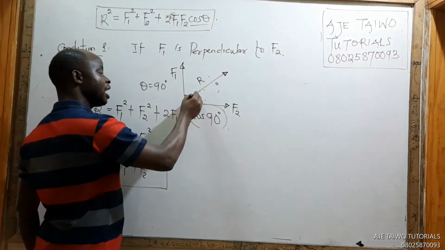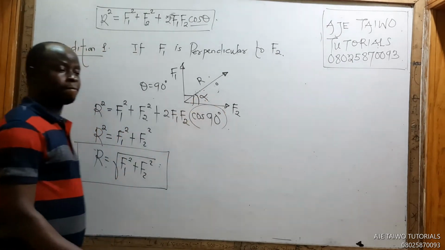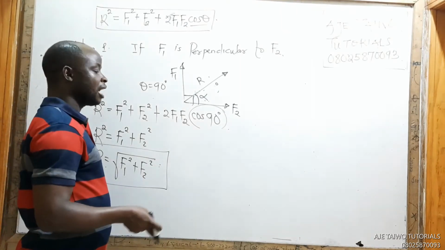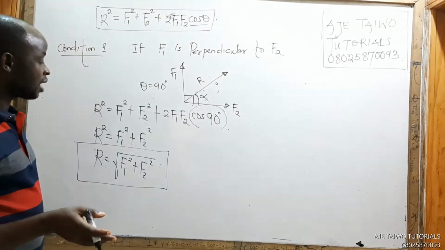So how do you find the angle alpha? In the formula I gave you before, just put theta as 90.